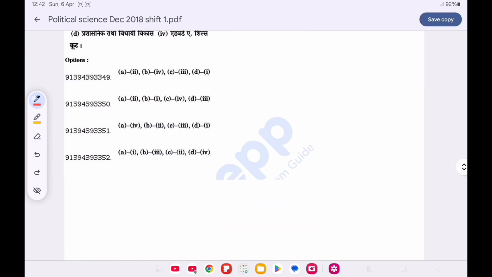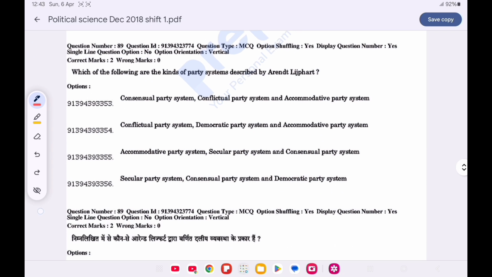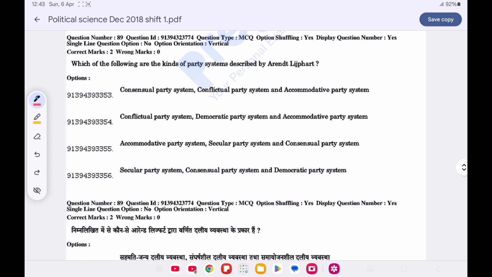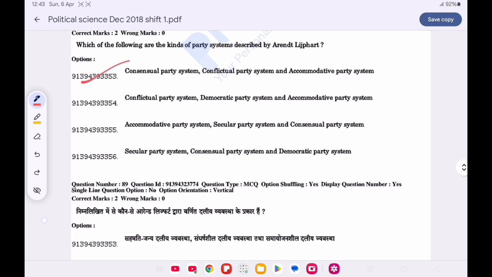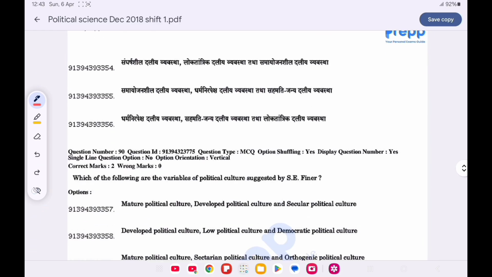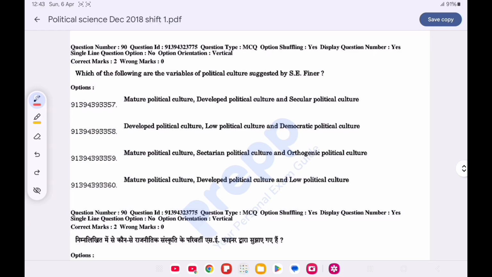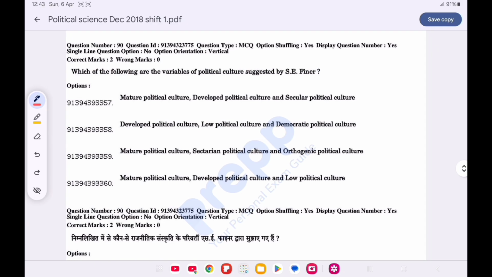Now question number 89. Which one of the following are the kinds of party system described by Arend Lijphart? Option A is correct, consensual party system, conflictual party system, and accommodative party system. Question number 90. Which one of the following are the variables of political culture suggested by Finer?